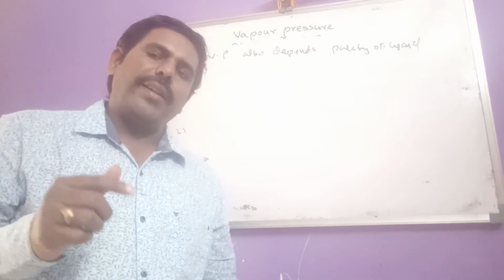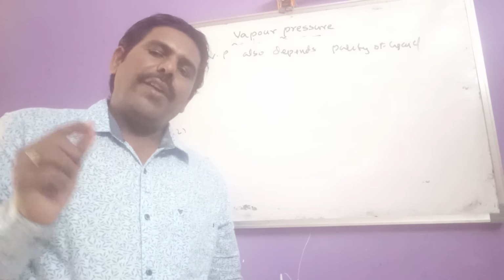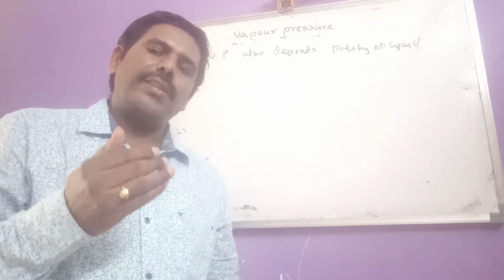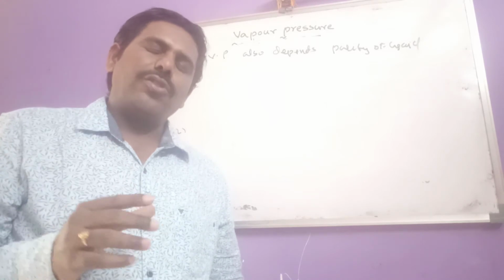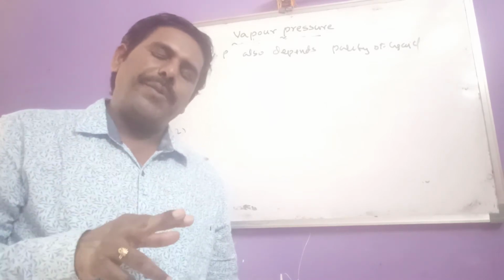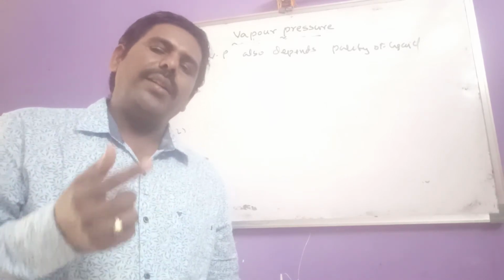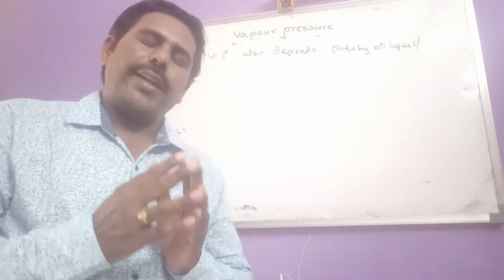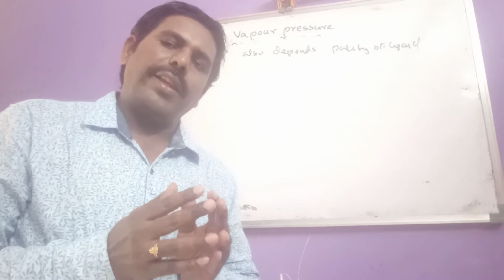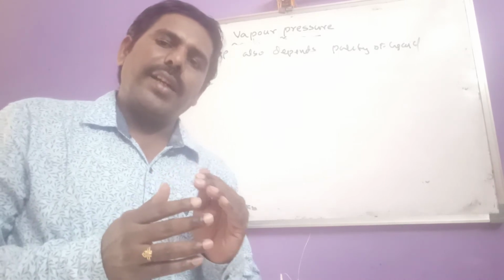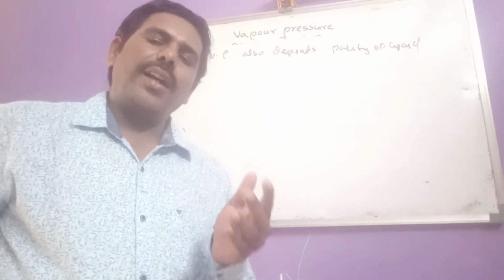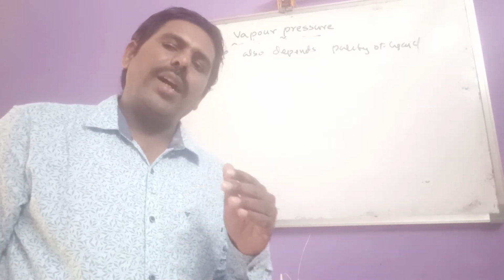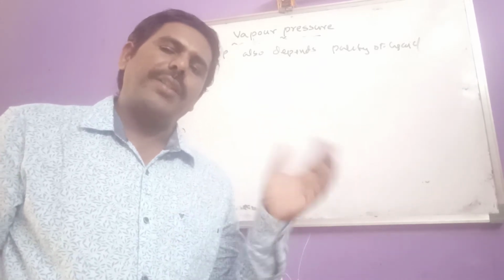So now our next topic is the vapor pressure of a liquid containing some solutes. Of course, solutes are of two types, volatile and non-volatile solutes. For example, glucose, urea and sucrose are considered non-volatile substances. That means they do not convert into vapor state.